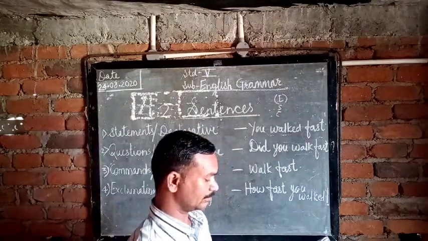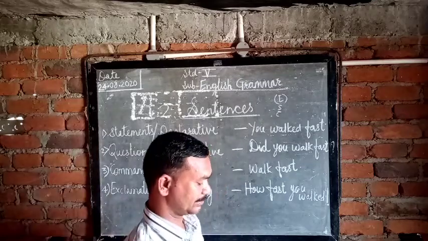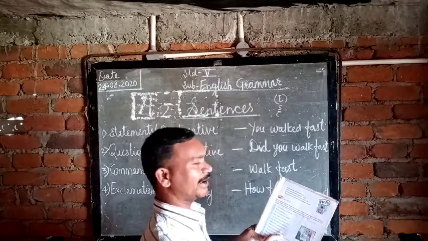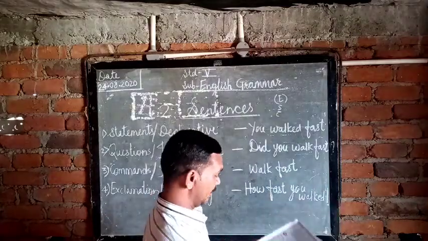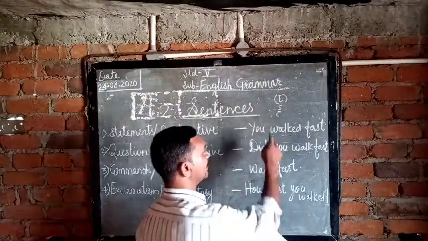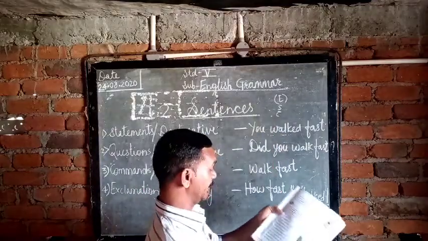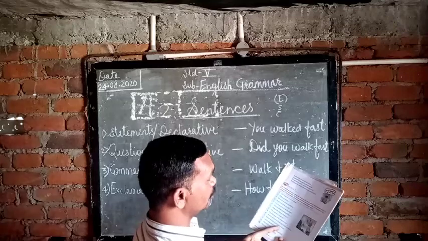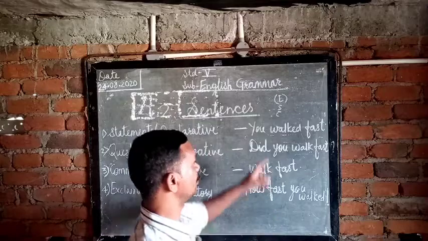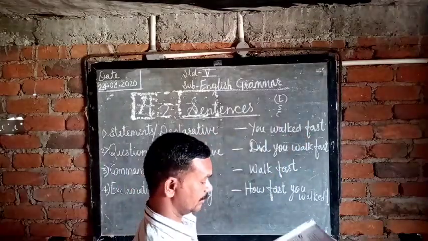Now 8. What time do you get up? WH, question mark, question sentence. Number 9, ring me up as soon as she arrives. Ring, a verb, starting with the verb, right? Give the full stop and this is the command sentence. Number 10. Would you do the shopping while you are out? Would you, making a question. So put a question mark at the end of the sentence and this is the question sentence.